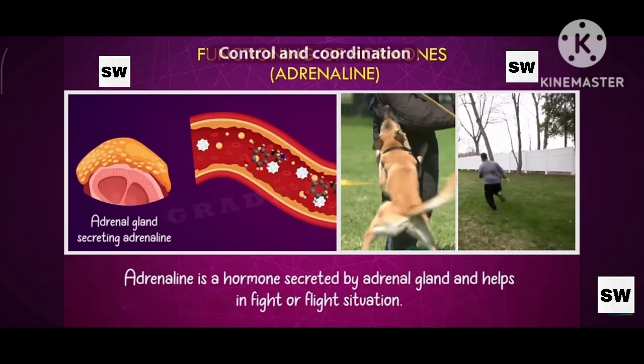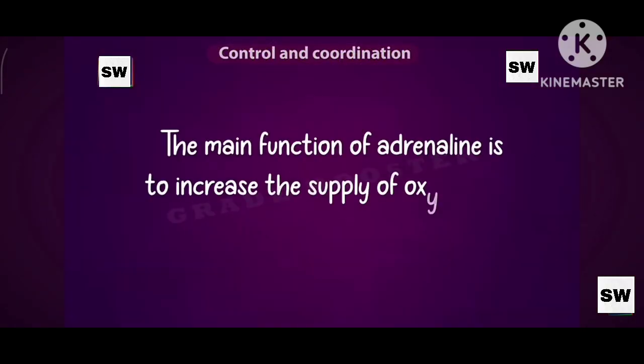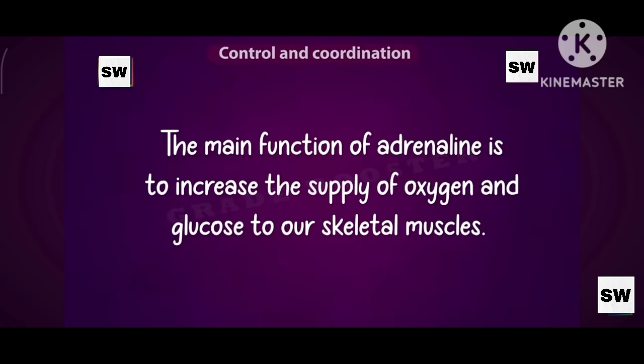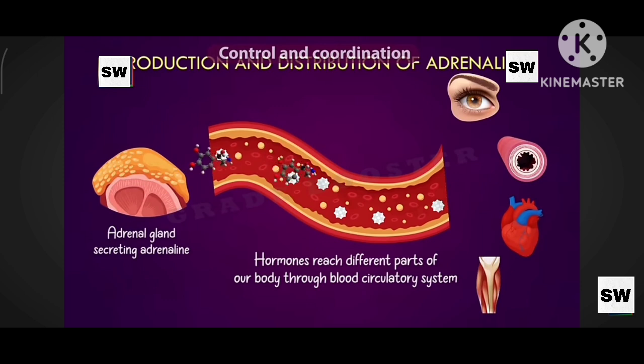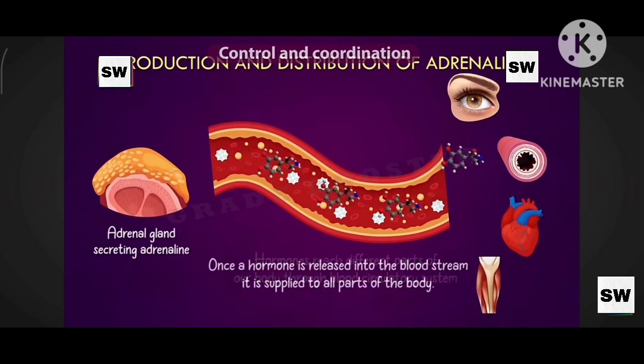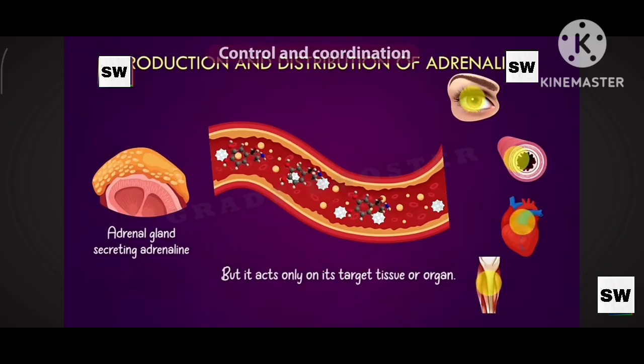It is done by the adrenaline. The main function of adrenaline is to increase the supply of oxygen and glucose to our skeletal muscles. Because in such a situation, our muscles need a lot of glucose and oxygen either to fight or flee. So the supply of glucose is stimulated by the adrenal hormone.